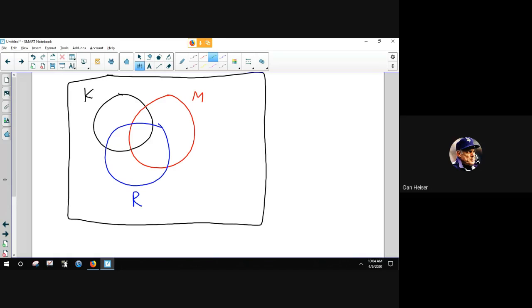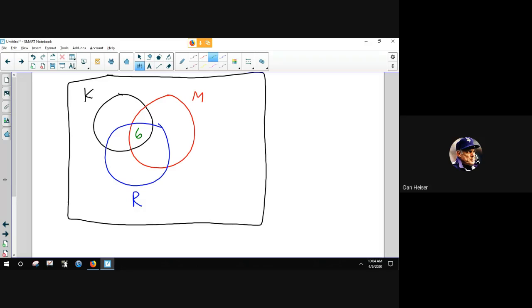My piece of advice is try to start in the middle or in the inside and work your way to the outside. For example, 6 people like all 3. That goes right there.